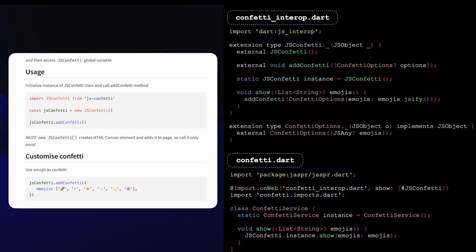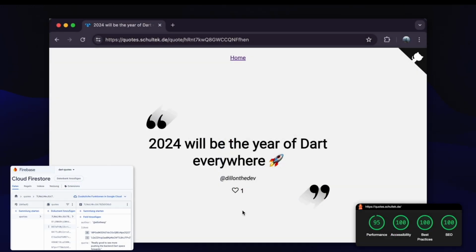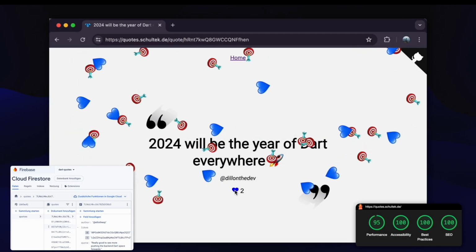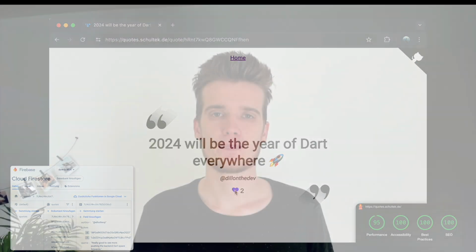And notice again here, we are importing the interop part of the library only on web, because JS interop is of course not supported on the server. And with this, we have our finished page. And that's everything. We have now built a fully functional, full-stack website purely in Dart.